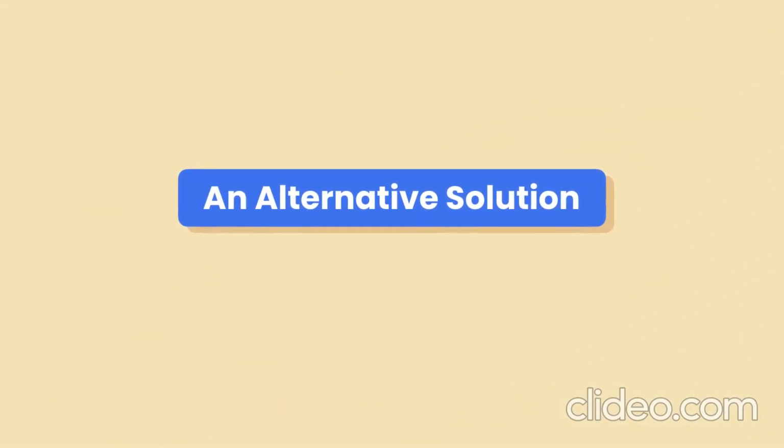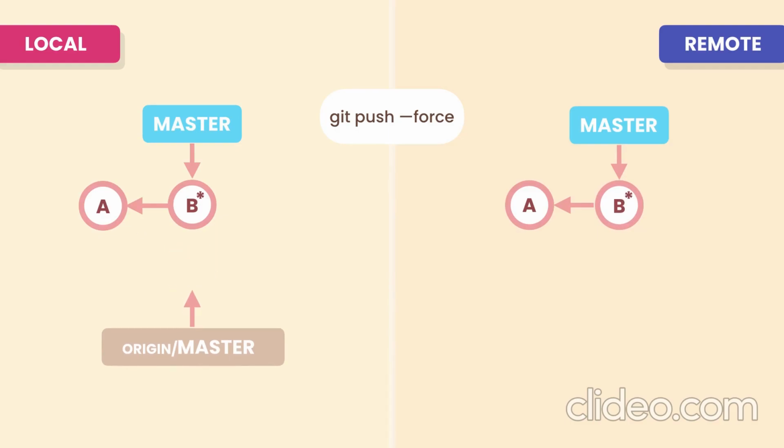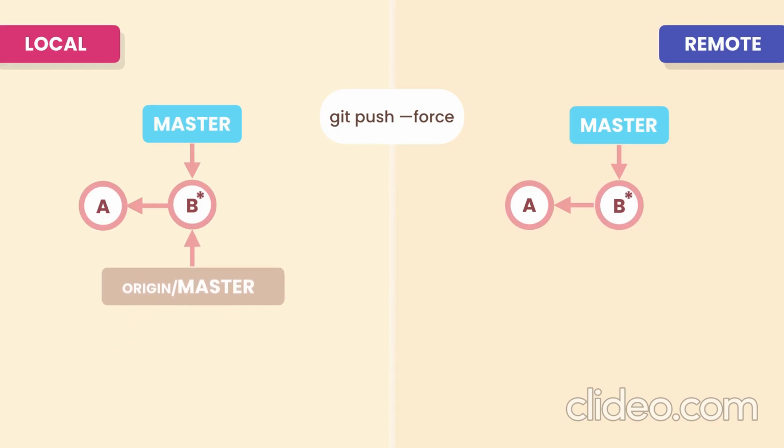So now let's look at an alternative solution. We're back in the previous state before we did a push. So if we do a push, our push is going to reject it. Here we can use the force option and force Git to overwrite what is in origin with what we have locally. So in origin, Git is going to drop B and replace it with B star. And then in our local repository, Git is going to attach origin/master to B star. Now we have a simple linear history.